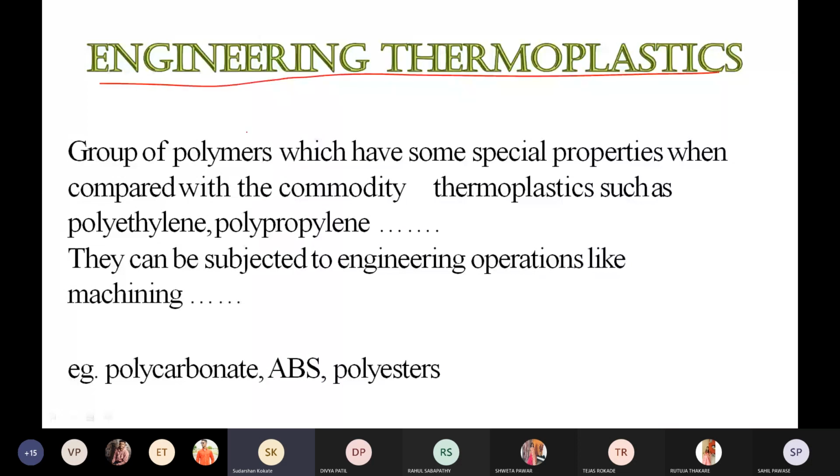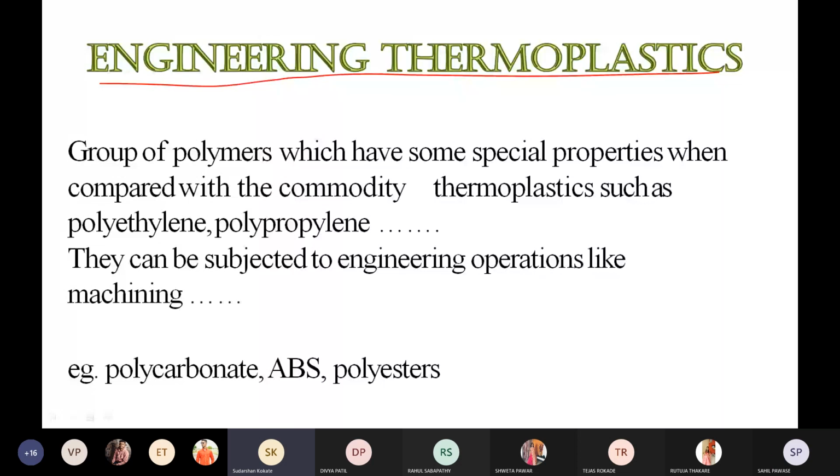Engineering thermoplastics are a group of polymers which have some special properties when compared with commodity thermoplastics such as polyethylene and polypropylene, polyvinyl chloride, polystyrene. They can be subjected to engineering operations such as machining. A well-known example of an engineering thermoplastic is polycarbonate.